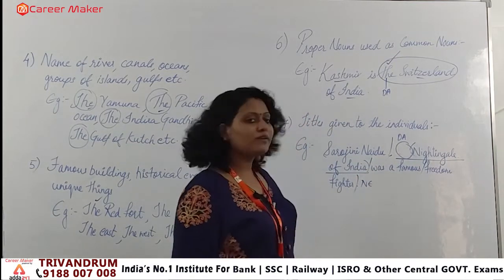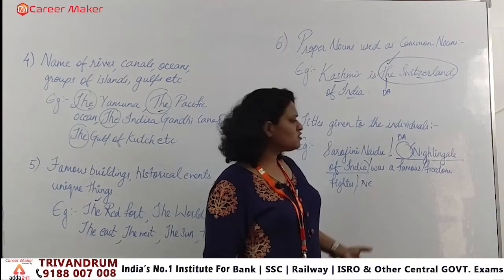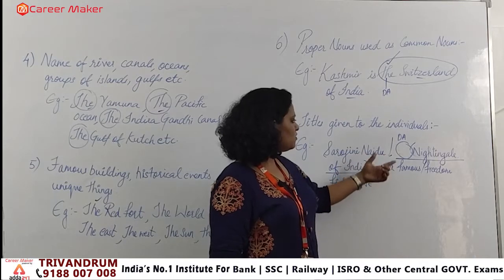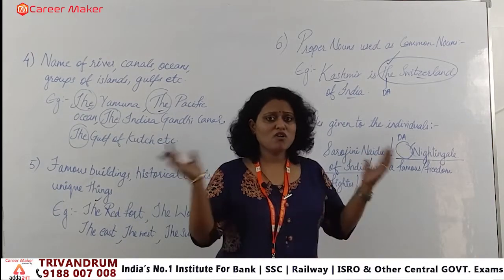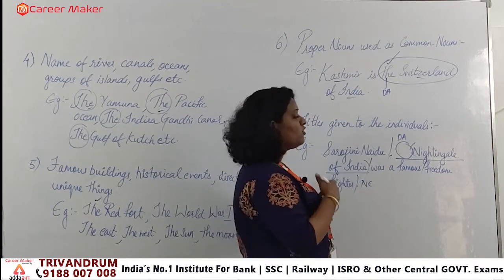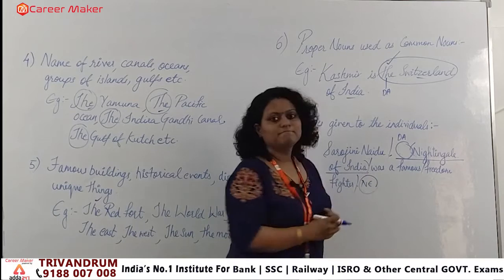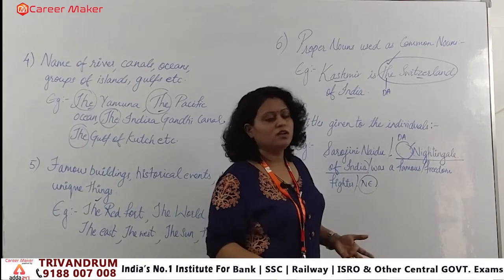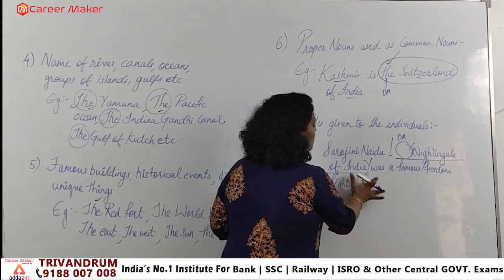So this is the way how the question comes, right? And you have to focus, like when we read the statement, it doesn't seem wrong also, right? Sarojini Naidu, comma is given, okay, and then Nightingale of India was a famous freedom fighter. When we read, it doesn't seem wrong, nothing wrong, right? So if you are not focusing on the rules properly, you may go with no error, because if you don't know the rule. But if you know the rule, you remember that yes, with the titles we have to apply what?